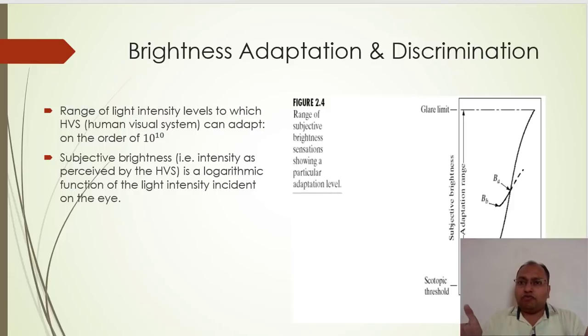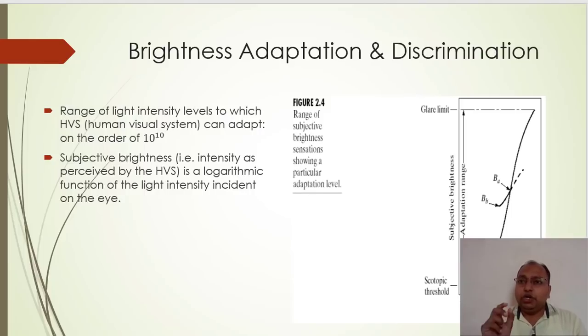A large range over which our human eye is going to identify the changes in the intensities. The value is of the order of 10 raised to the 10 power. That many variations in the intensity our human eye can identify.